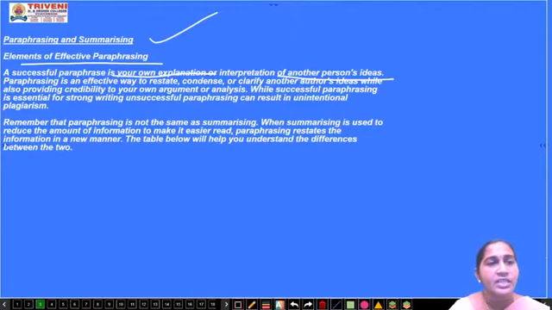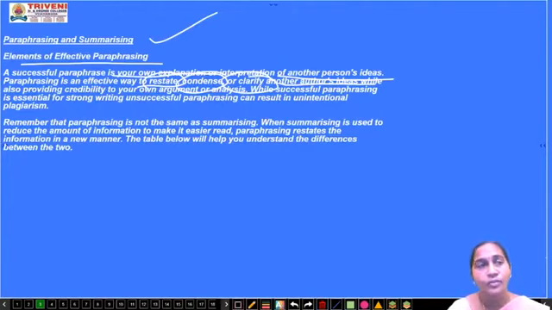Okay, paraphrasing is an effective way to restate, meaning retelling the same thing, condensed, or with clarity. These are the three things you should remember. Clarity, and another author's idea: the author's idea given in the original, you have to restate again without changing the sense or the meaning, while also providing credibility to your own argument or analysis. What you think, what you realize, you have to tell everything in it.